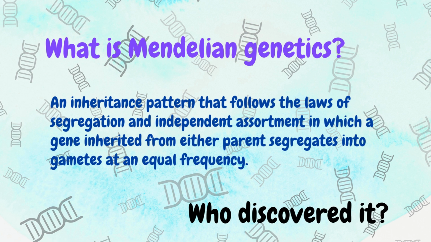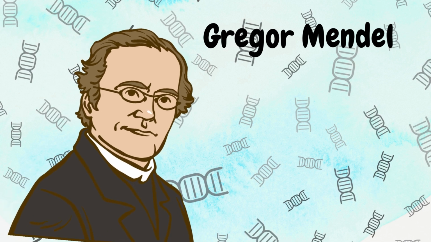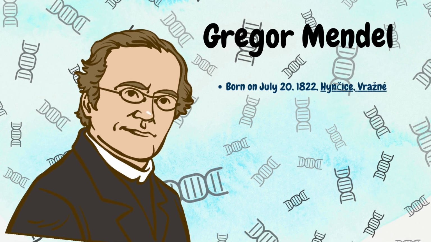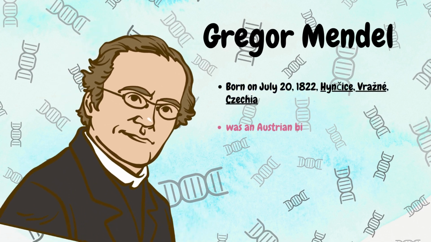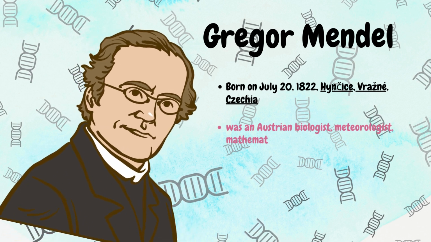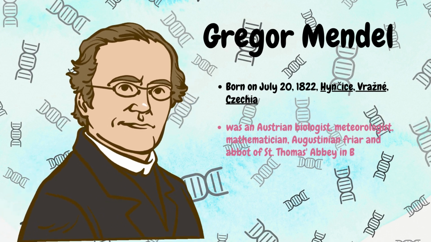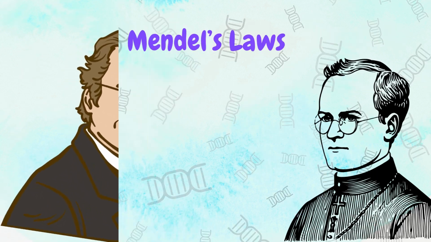And who discovered it? Gregor Mendel. He was born on July 20, 1822, in Hynčice, Vražné, Czechia. He was an Austrian biologist, meteorologist, mathematician, Augustinian friar, and abbot of St. Thomas's Abbey in Brünn, Margraviate of Moravia.